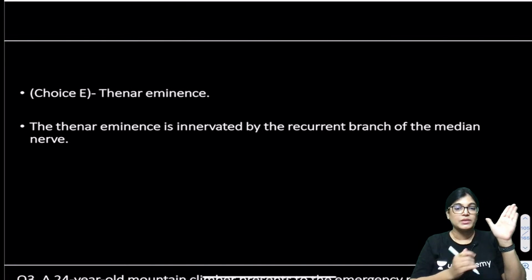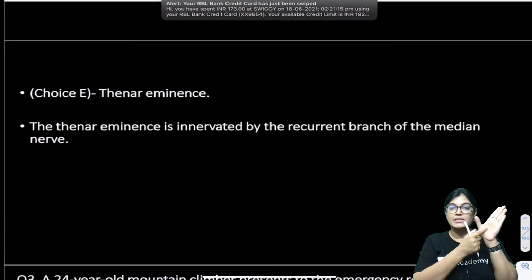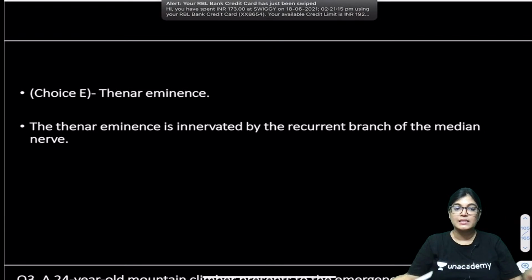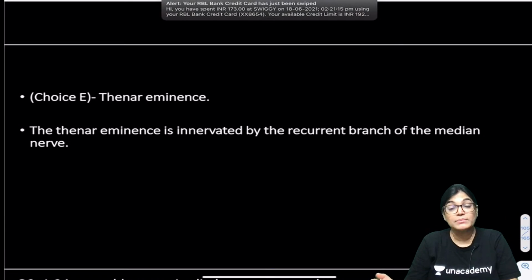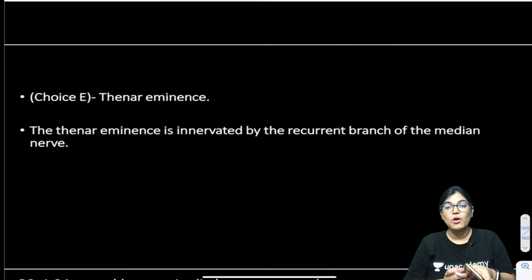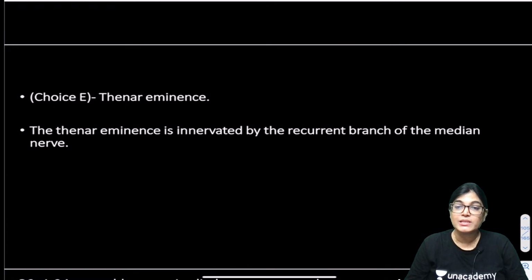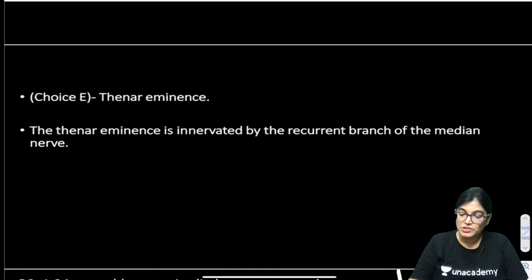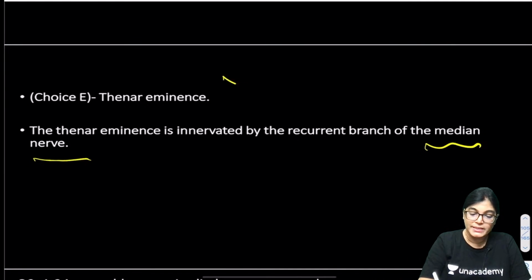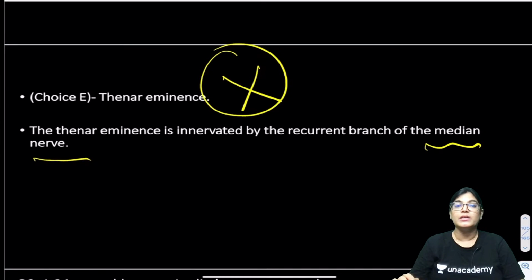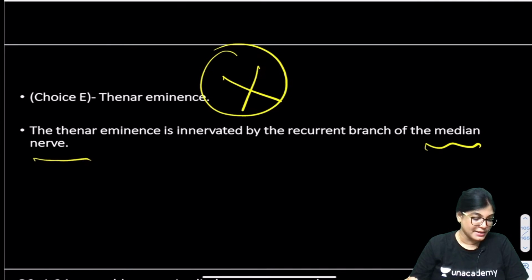This is the area of the thenar eminence below the thumb. It consists of abductor pollicis brevis, flexor pollicis brevis, and opponens pollicis, and these muscles get innervation from the median nerve, and the median nerve is not injured in this patient. So this can't be the correct answer.